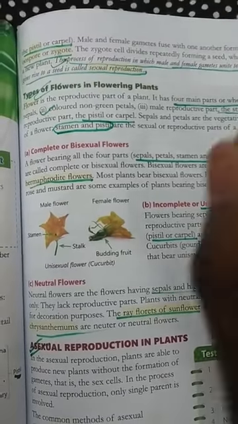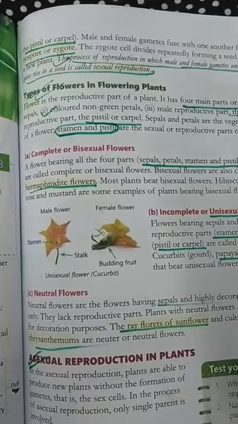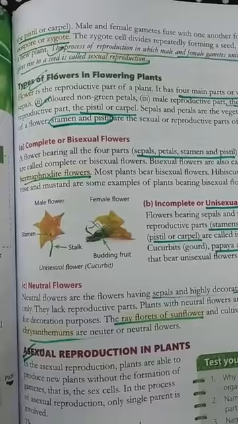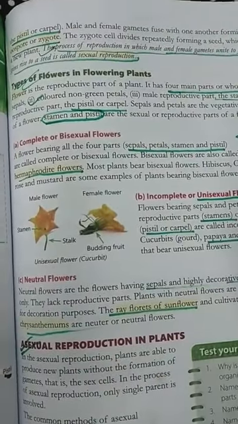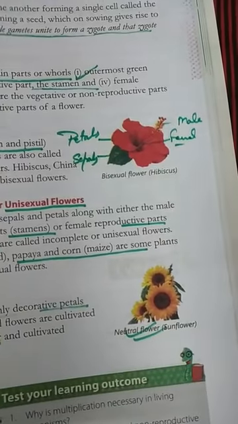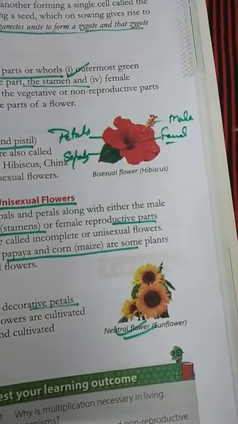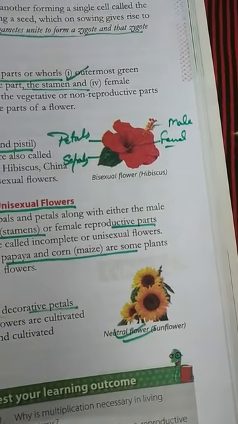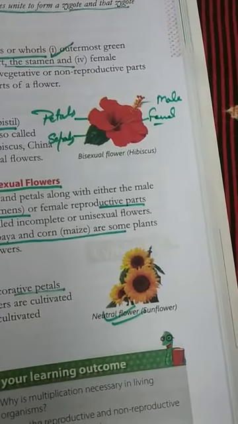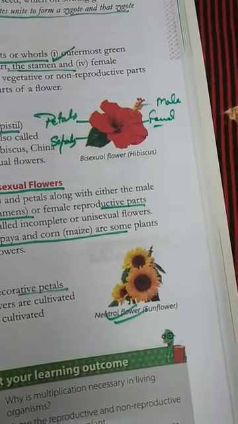Before that, we have to understand that flower is a reproductive part of plant. It has 4 main parts. 4 कौन कौन से होंगे? First is sepals, greenish part. Colorful part is petals, and the male reproductive part, that is stamen, and female reproductive part, that is pistil, style, and ovary.